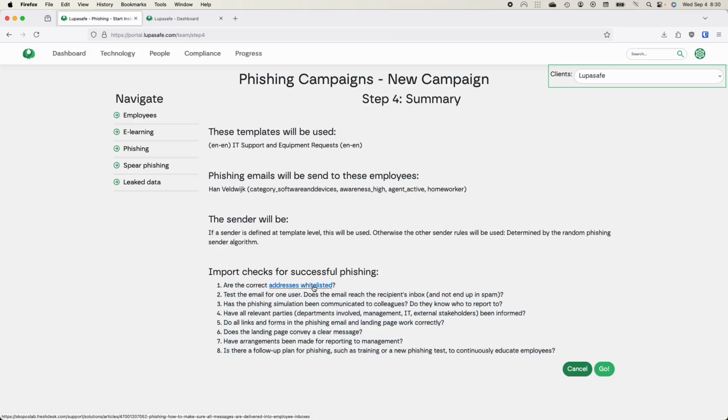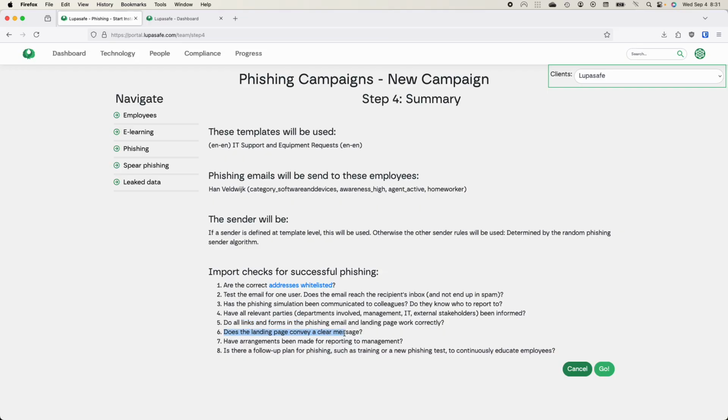For example, did you do some technical setup, whitelisting? Did you test the email for one user? That's a good check. You can also test any spam and junk filter tools. Did you communicate this with the colleagues? Is there a procedure for who they can report to? Maybe you also track how many people actually found out about the phishing campaign, so you can track detection rates over time. If in phishing you use third parties, maybe a partner, management, or an account manager, have they been informed? Did you check all the links and forms? Did the landing page convey a clear message?